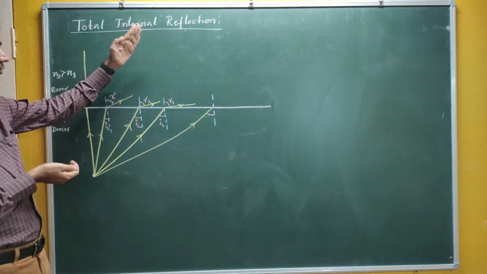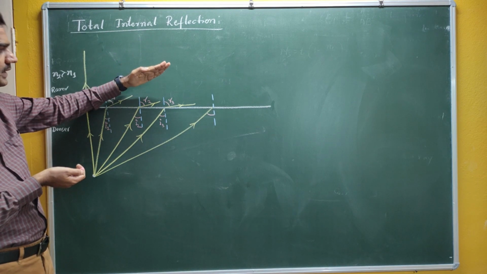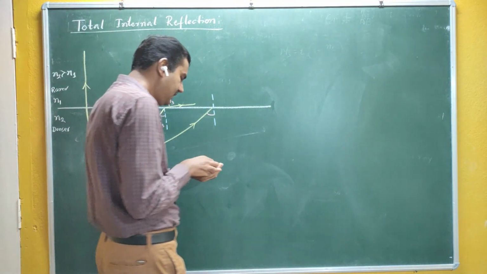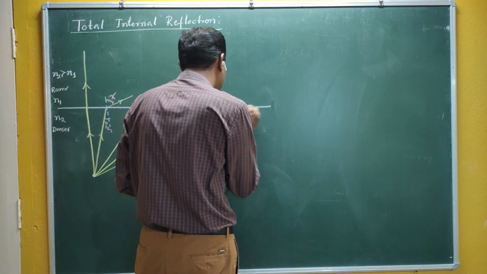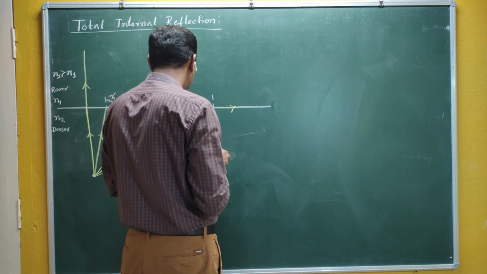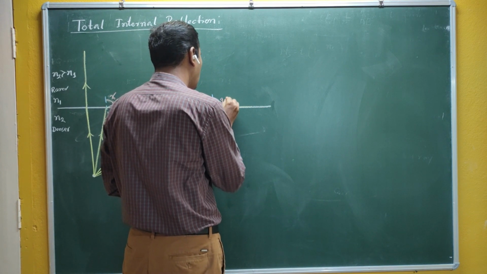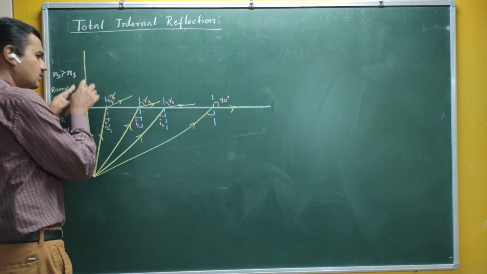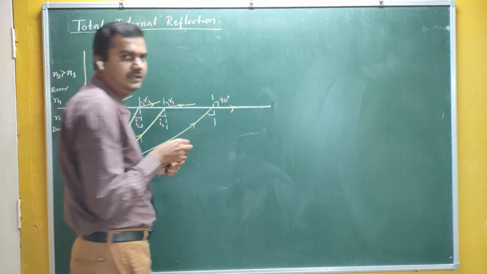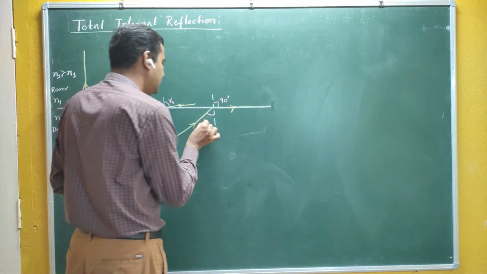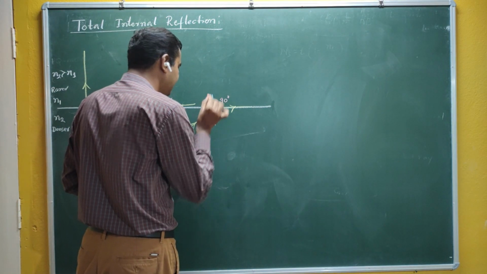Now see here, your R goes on increasing: 10 degrees, 20, 30, 40, 80, and finally in some case it becomes 90 degrees. Now this is the final stage here, starting from zero and finally it becomes 90 degrees, but still I is not 90, because R is greater than I here. Now this is very interesting. I call this angle IC.